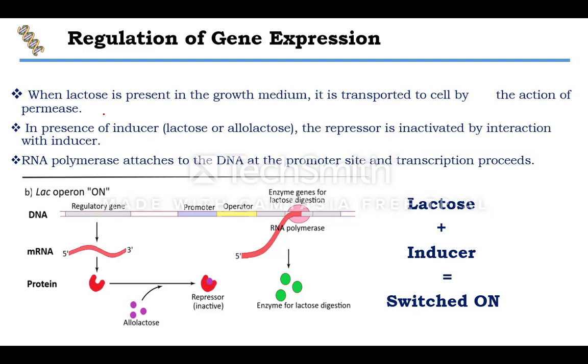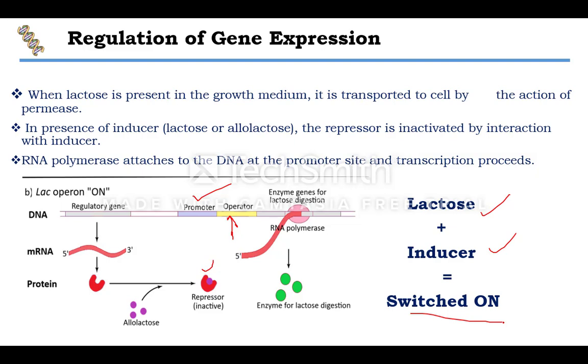So they attach to the repressor molecule which was attached at the operator site. The repressor will change in its shape. There will be a conformational change in the repressor molecule due to the attachment of allolactose, and this will cause the removal of the repressor molecule from the operator gene. Then the RNA polymerase which is attached to the promoter gene can move easily, and it causes transcription of the structural genes. So lactose plus inducer equals switched on.